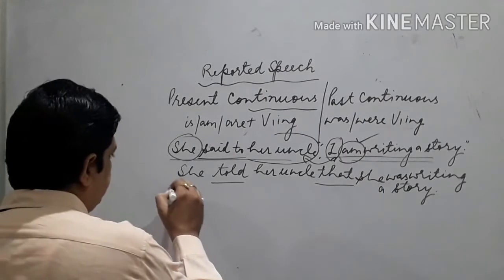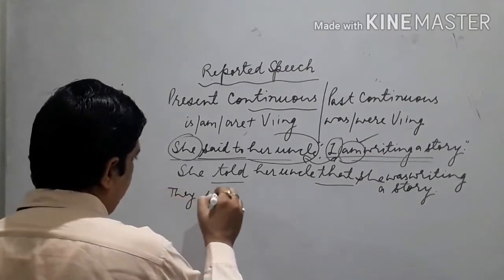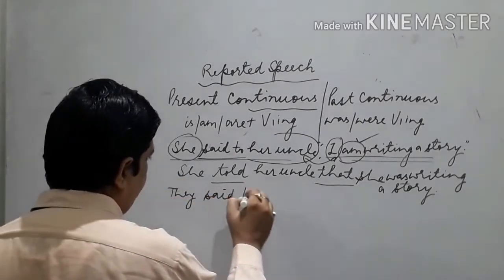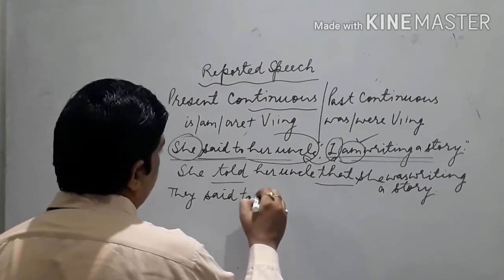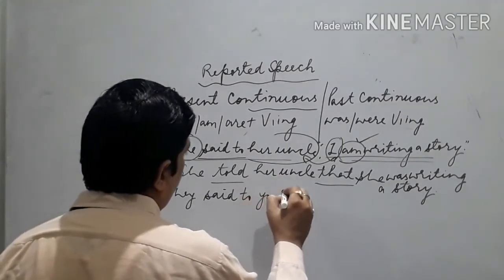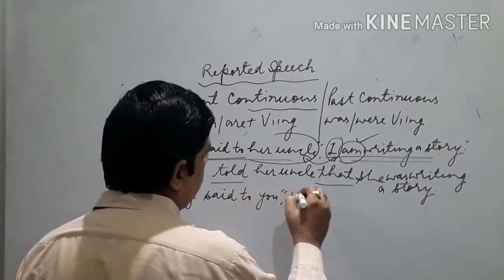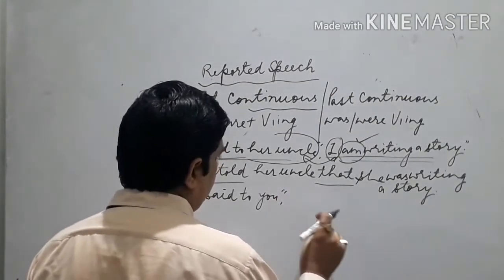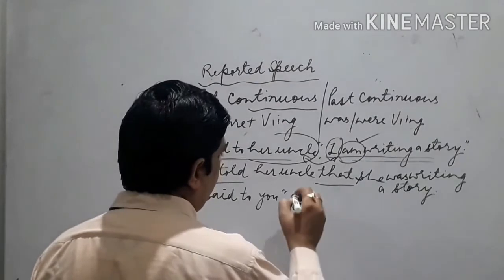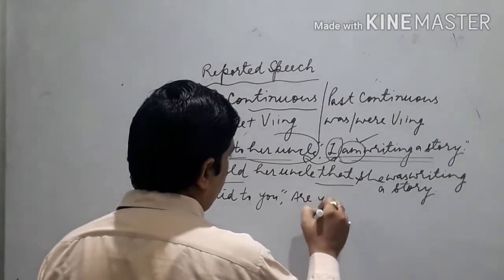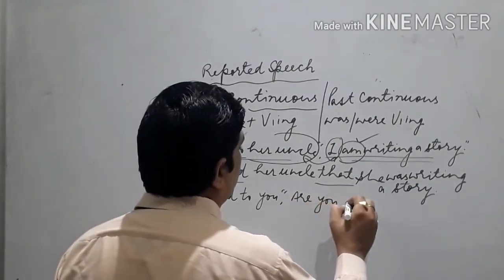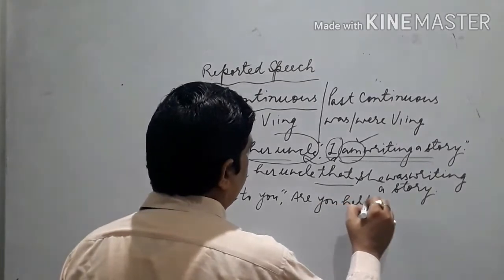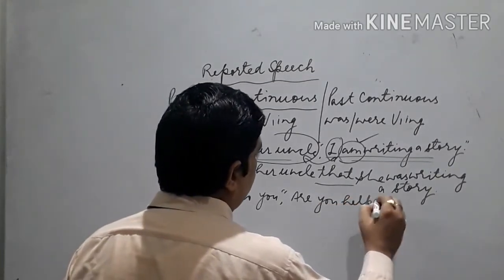Now we take some interrogative sentence like: they said to you, first we take a normal interrogative, "Are you helping them?"